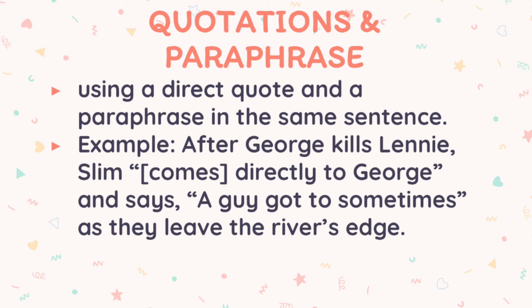All right, and the third kind of concrete detail is when we use a quotation and a paraphrase at the same time. An example of that would be, after George kills Lenny, that's our paraphrase because George does kill Lenny, Slim, quote, comes directly to George and says, "A guy got to sometimes," as they leave the river's edge. The second part of the paraphrase is as they leave the river's edge, because they do leave the river's edge. I didn't make that up. They did. So it's a paraphrase of what happens in the book. And then you can see the part that's the quotation because we put it in quotation marks.